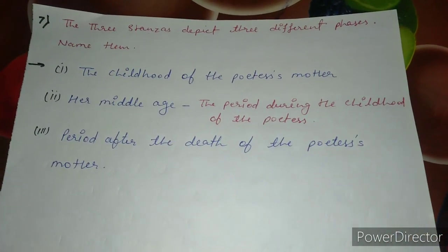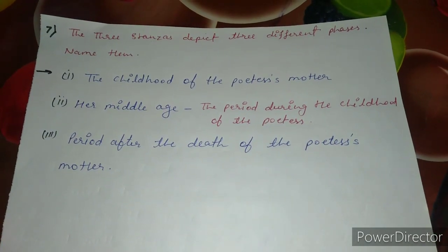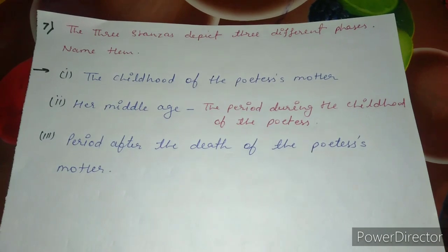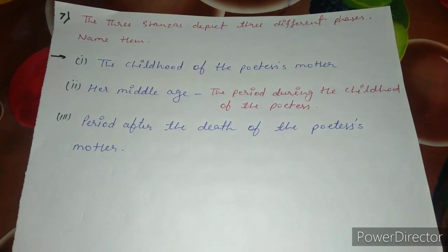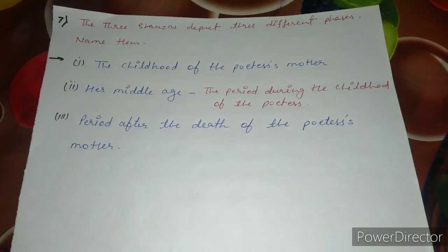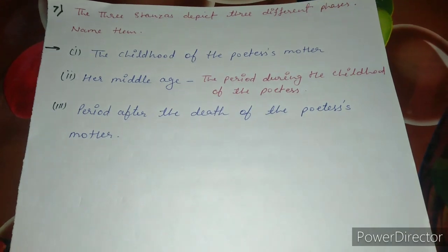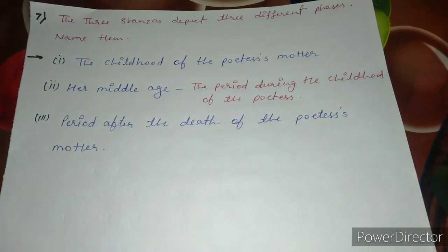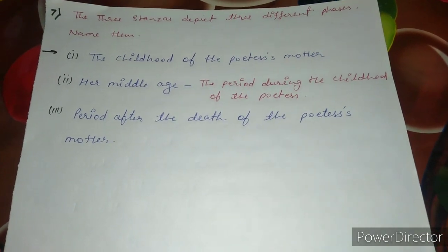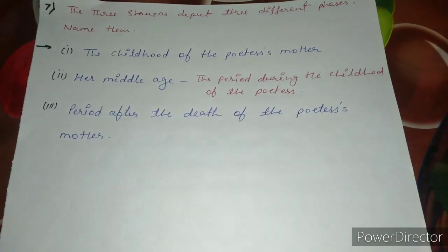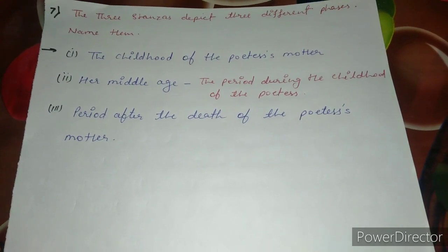So as you can see, question number 7 is an important one as well. The 3 stanzas depict 3 different phases. Name them. The 3 stanzas are there in the poem, and each stanza is depicting some new phase of life. So the first stanza was based upon the childhood of the poetess's mother, because she used to go to the beach along with her two cousins Betty and Dolly. So it was totally based on the childhood of the poetess's mother.